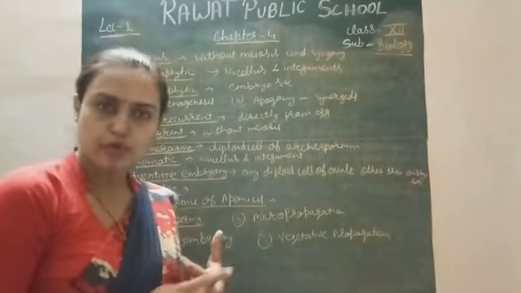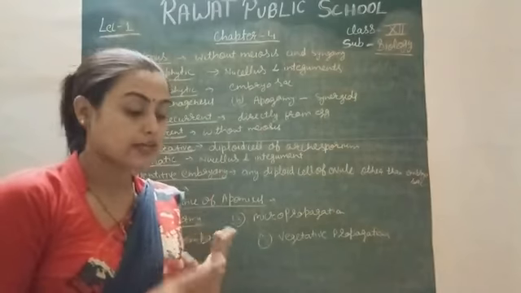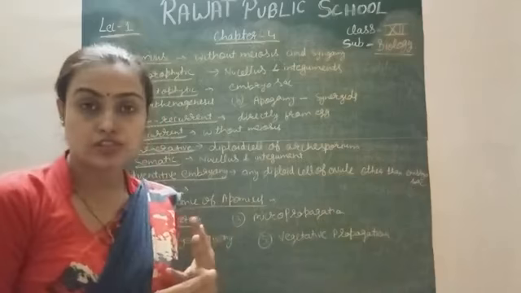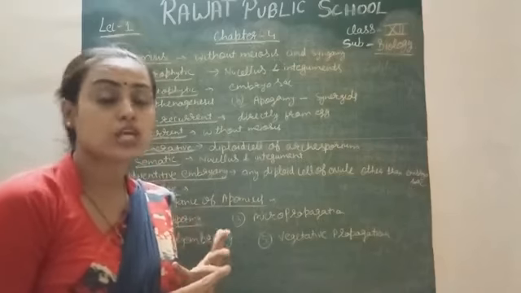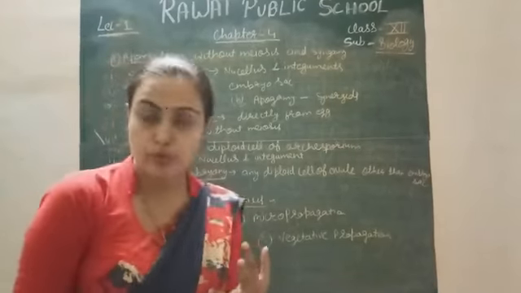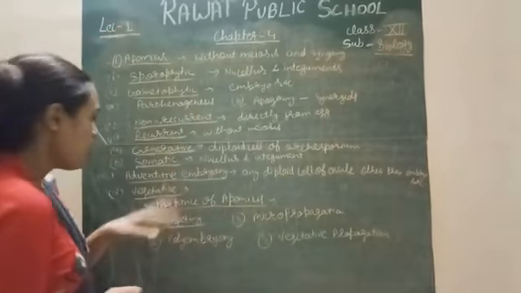So the embryo sac cell develops without fertilization, and the sporophytic cells, or the nucellus and integument, or maybe the synergid cells or the antipodal cells, all help to produce the embryo. This process is called apomixis, right?